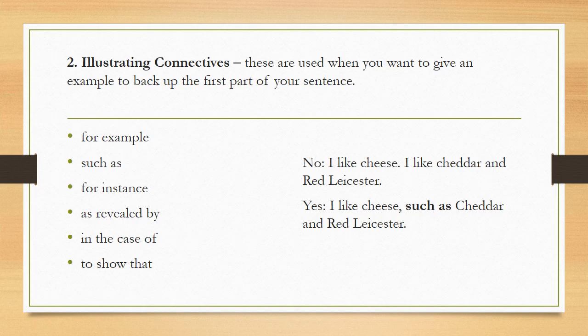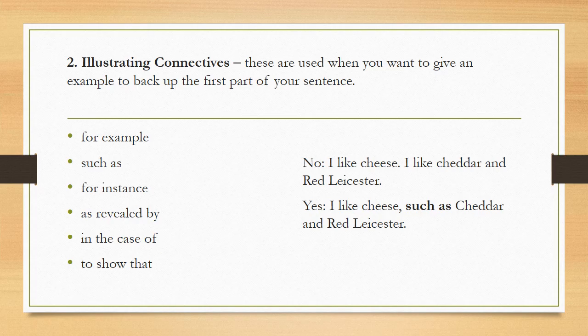So in these sentences or ideas, I like cheese. I like cheddar and red Leicester. So we can use the illustrating connectives to illustrate that I like cheddar and red Leicester.